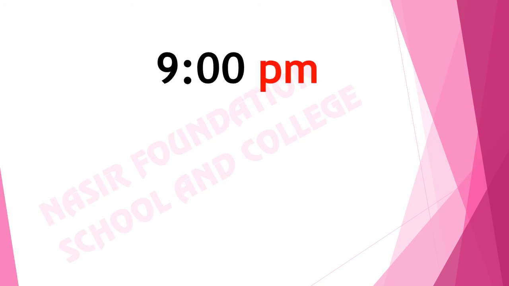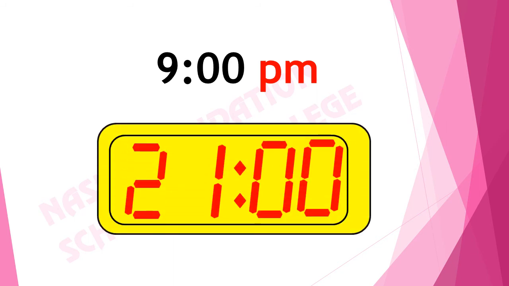What will be the time on digital clock if the time on analog clock is 9 p.m.? Yes, we will add 12 and 9 and we will get the time, that is 21 hours.